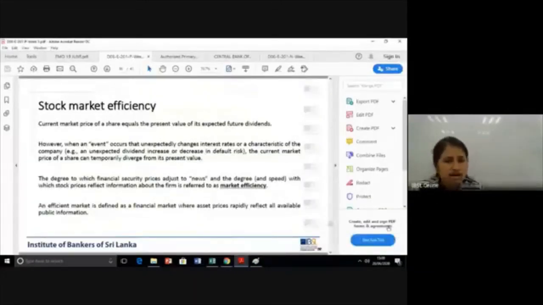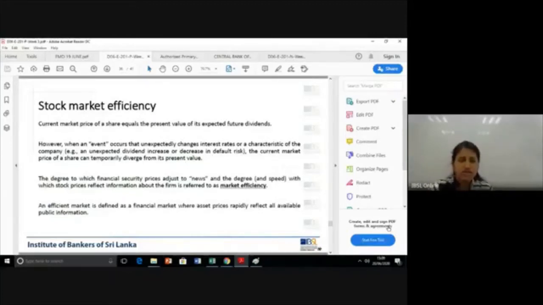Okay, so stock market efficiency. We went through the debt market theory fundamentals, and now we are going to go through a fundamental theory when it comes to the stock market, or the equity market. An equity market is a market where equity instruments are traded, so basically shares are traded. We studied, when classifying financial markets, that shares don't have a particular maturity period, so it's always long term. You have to hold it and only upon selling can you realize your investment.